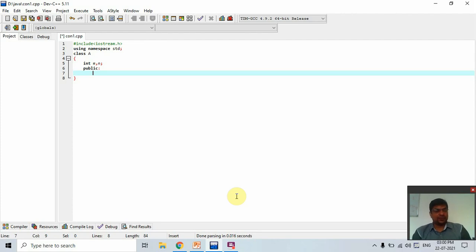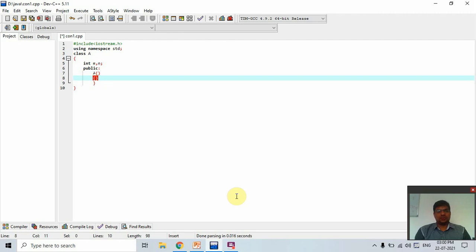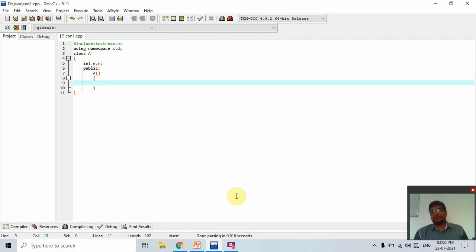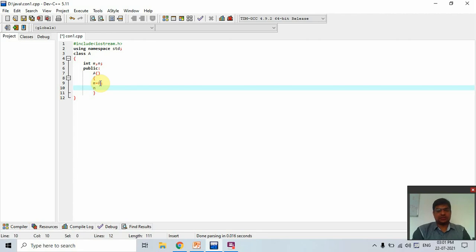So we write the name of the constructor, which is the same name as the class. It is A. Now this is the default constructor, because it doesn't have any argument, so it is called the default constructor. Here I initialize the data members. So when any object is created, the default value of m and n is 0, because every time the constructor is called, it initializes m and n automatically as 0.